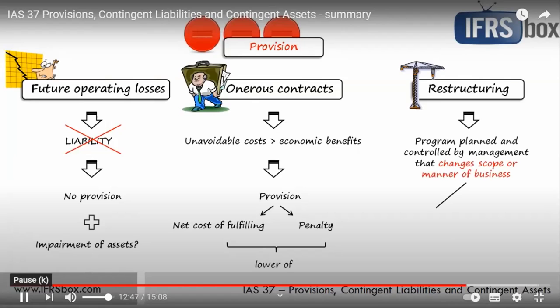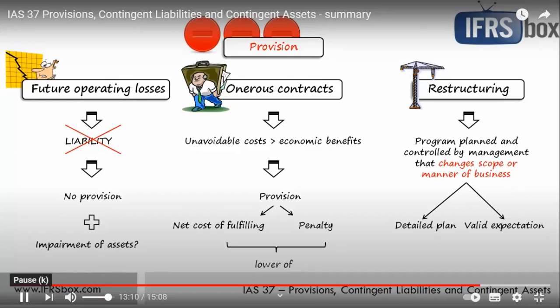First, a company must have a detailed formal plan that contains the minimum information about the related business, location, employees, expenditures, and sometimes schedule. Also, a valid expectation must have been raised by the company in those affected by the restructuring that the company will carry out the restructuring.